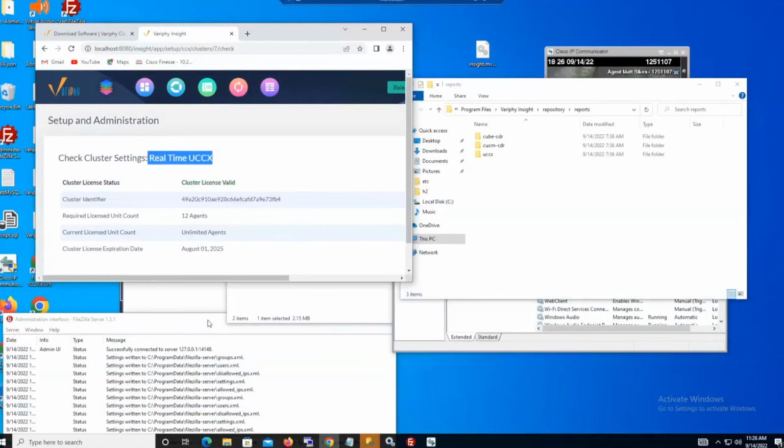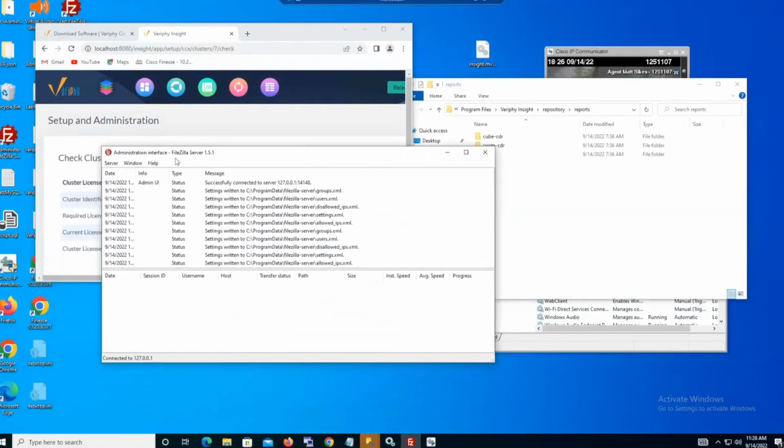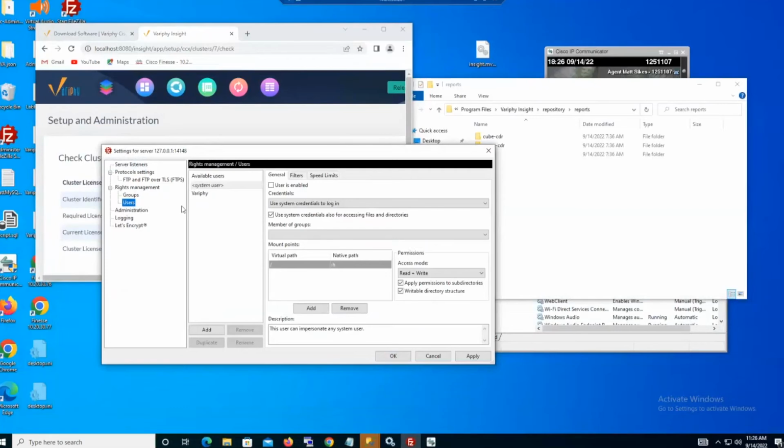Now on this lab here, I'm not going to walk through every bit and piece of this, but I installed a FileZilla server here, created a user called verify, pointing down to that directory path for the call manager, all the way down to the CDR directory. Okay, perfect. So that's going to accept data files off the virtual path of the /. So that's what we'll need to define in call manager.